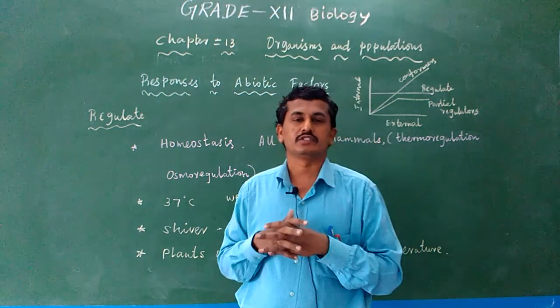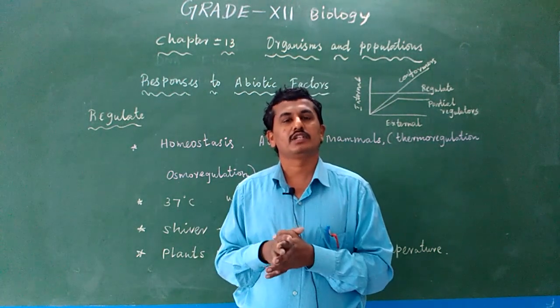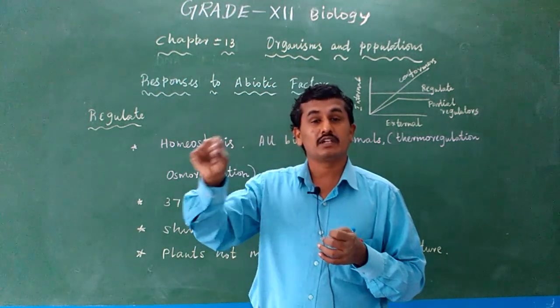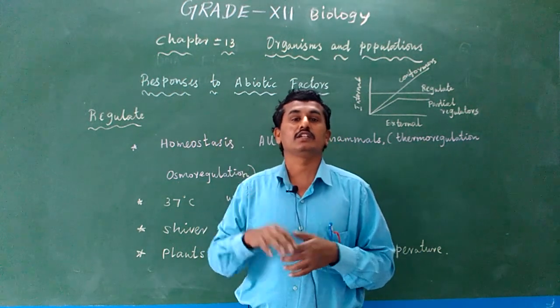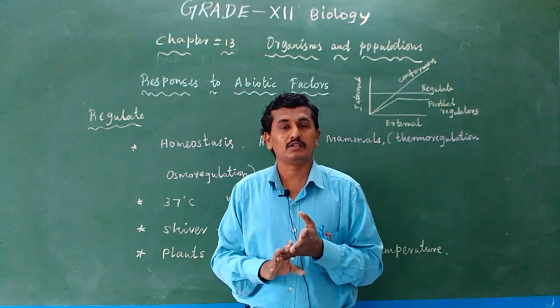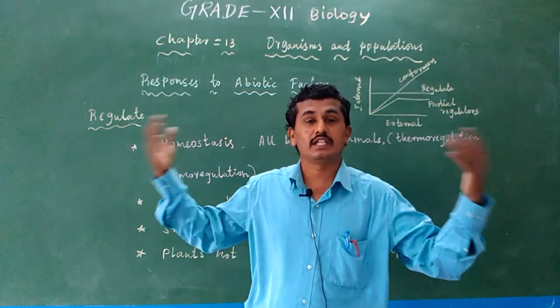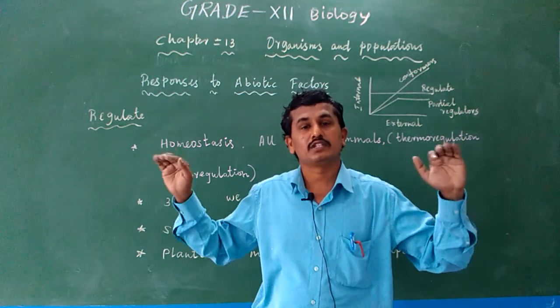If we move to Antarctic places, at minus 50 degrees Celsius, when we check our body temperature, the thermometer shows the same 37 degrees Celsius. So birds and mammals maintain a constant body temperature, whether the environment is cool or the temperature is high.